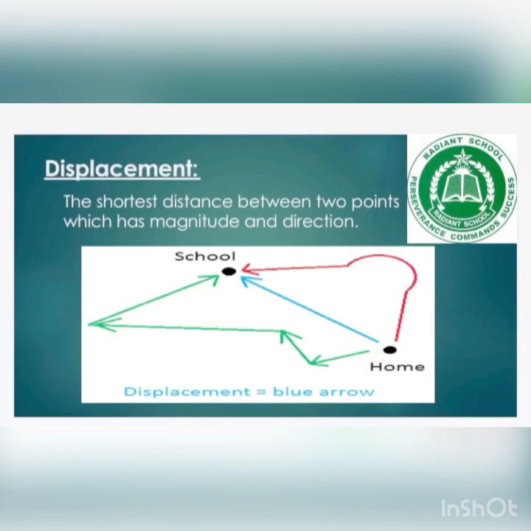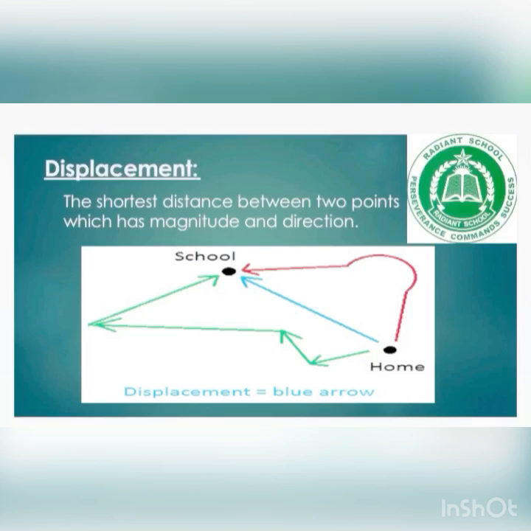They all are showing a path from home to the school. What is the difference between the three?